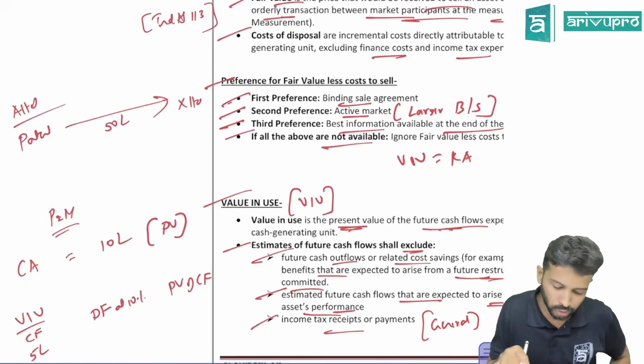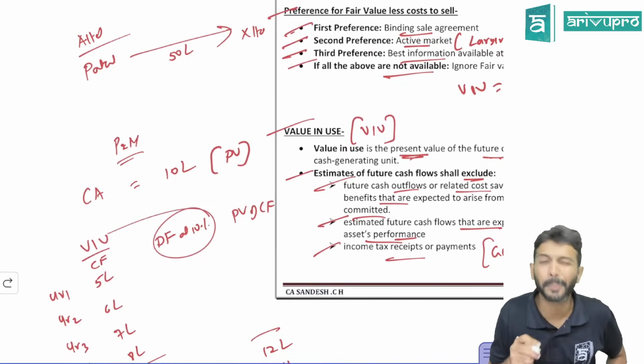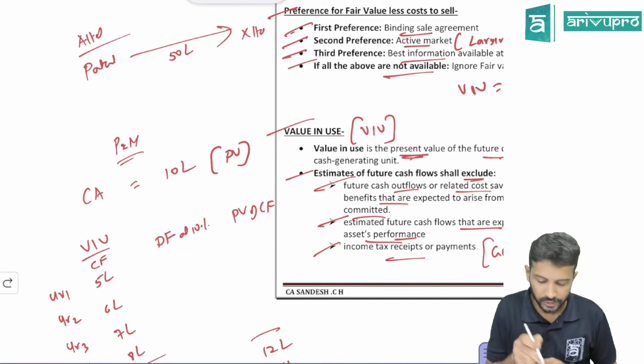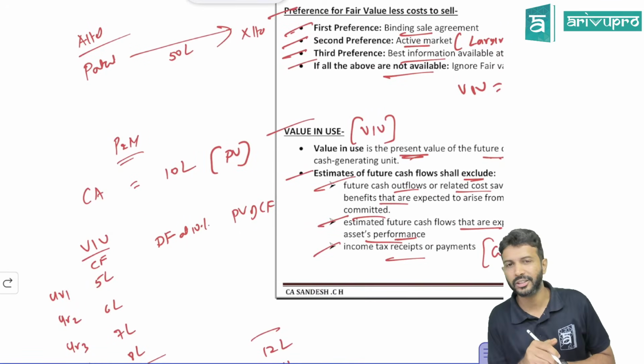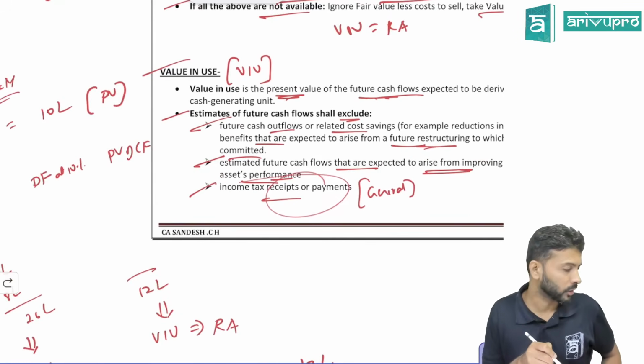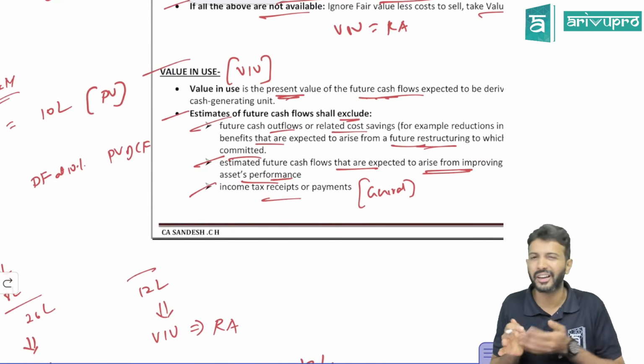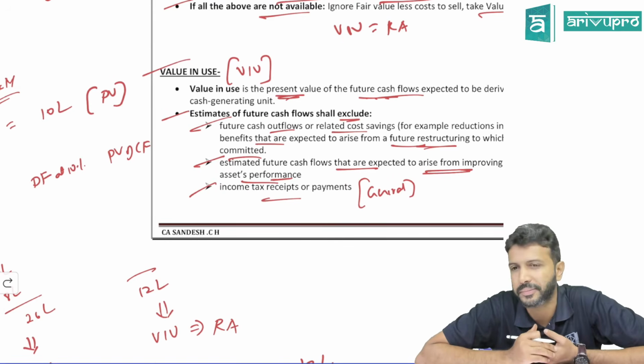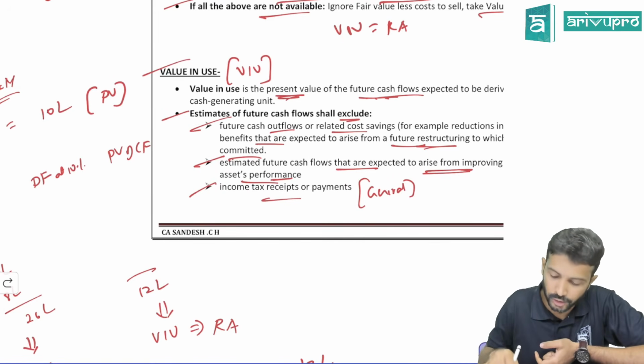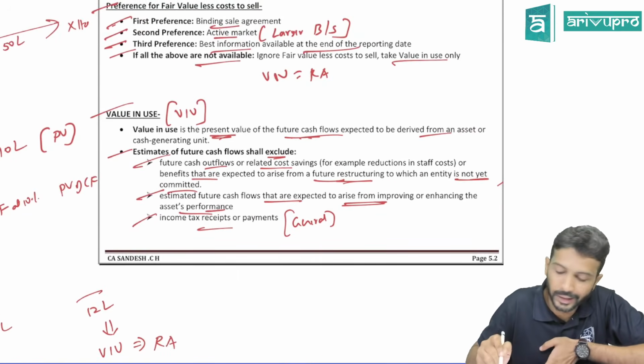And the discount factor that you use should be a pre-tax rate, is what they say. The discount factor that you use is always pre-tax. Hence, income tax receipts and all you should ignore, because it is general in nature, not related to any specific asset. That is the reason. It's general, so ignore. These are your exclusions. Okay?